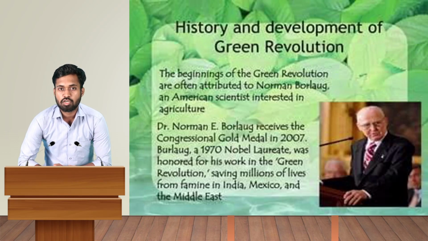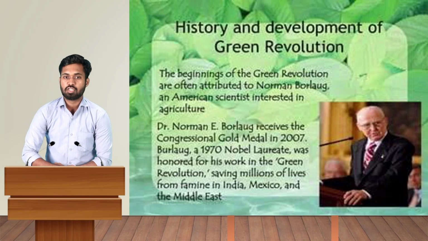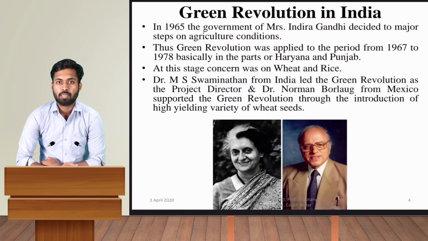Then let's talk about the history and development of the Green Revolution, where it started and how it started. So the first Green Revolution happened in the USA, and the father of the Green Revolution in the world is known as Norman E. Borlaug, who also received a Congressional Gold Medal in 2007. He was a 1970 Nobel laureate. He also saved millions of lives from famine in India, Mexico, and the Middle East countries.